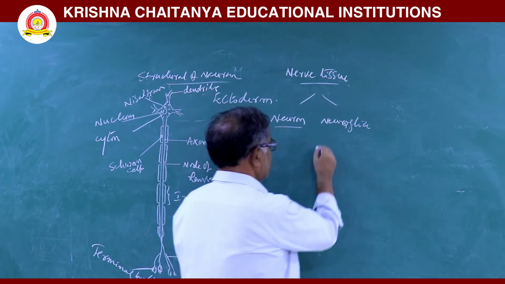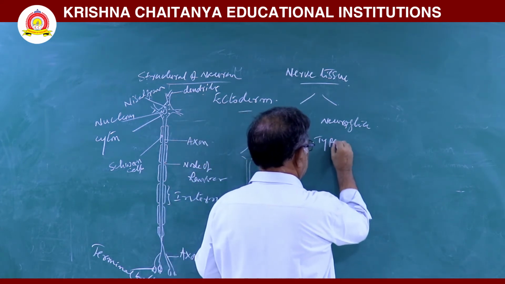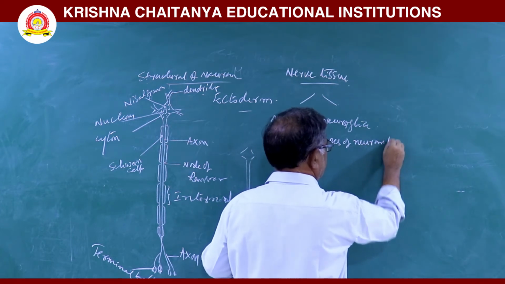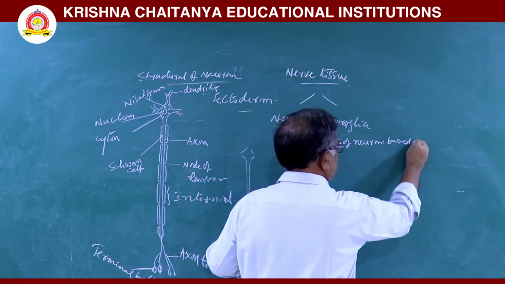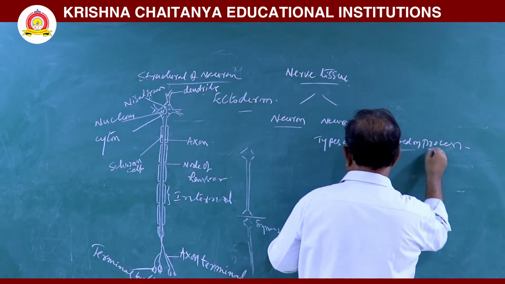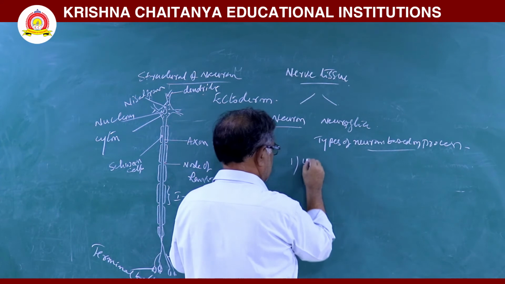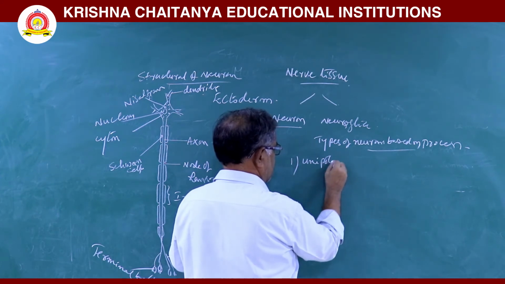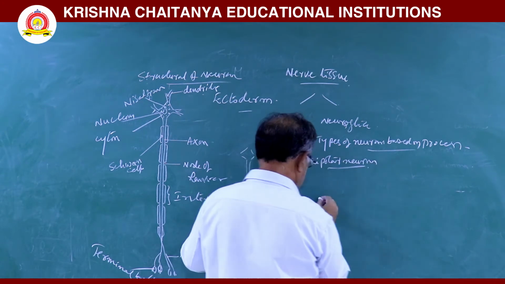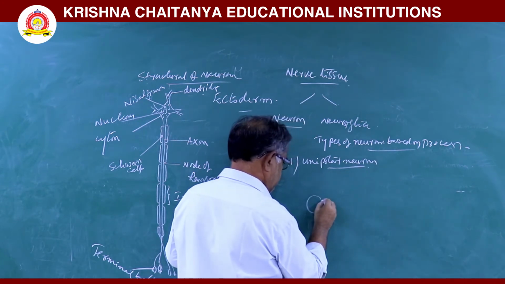Next, types of neurons based on processes. The first one is the unipolar neuron. In this unipolar neuron, one process is there.